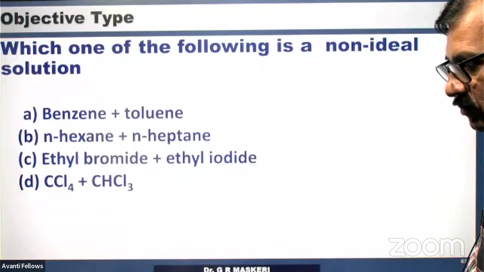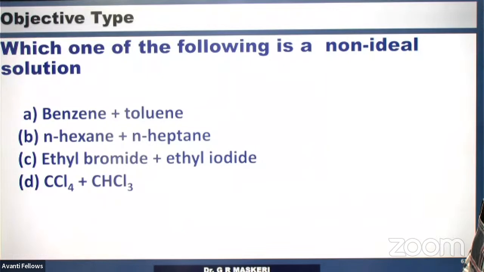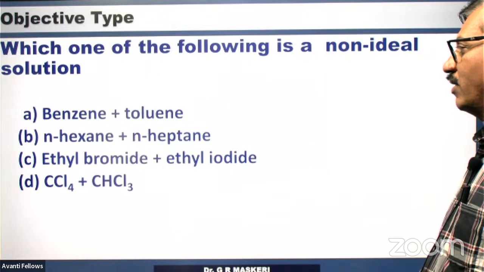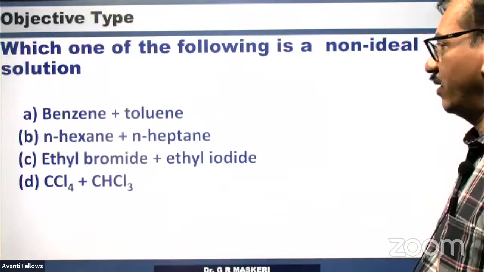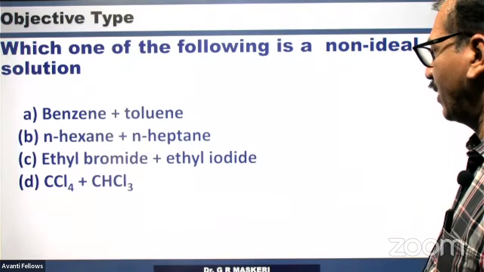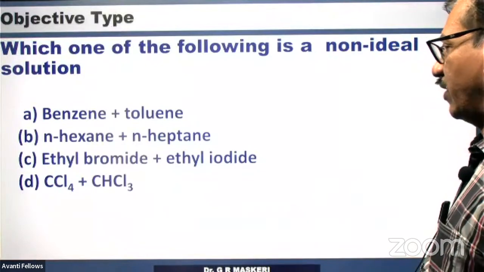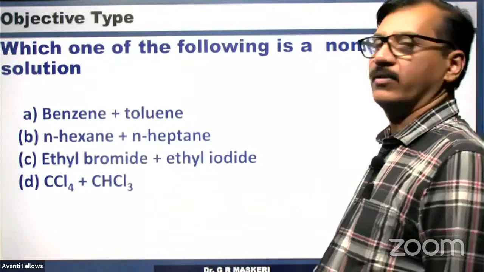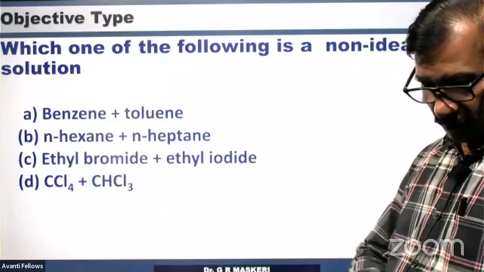Which one of the following is the non-ideal solution? Benzene plus toluene, n-hexane plus n-heptane, ethyl bromide plus ethyl iodide, CCl4 plus CHCl3.